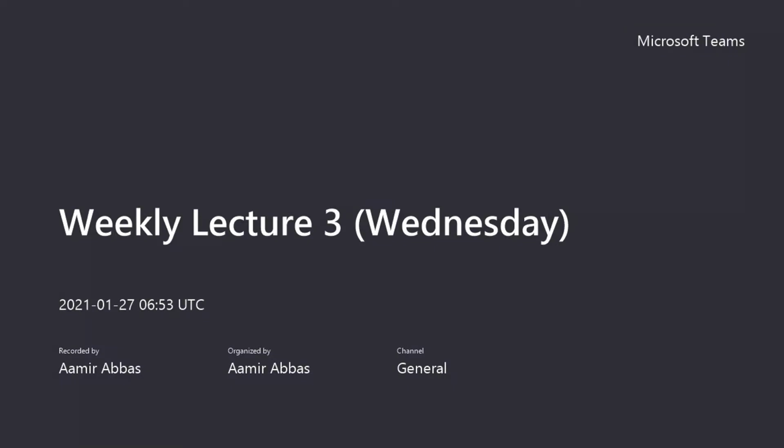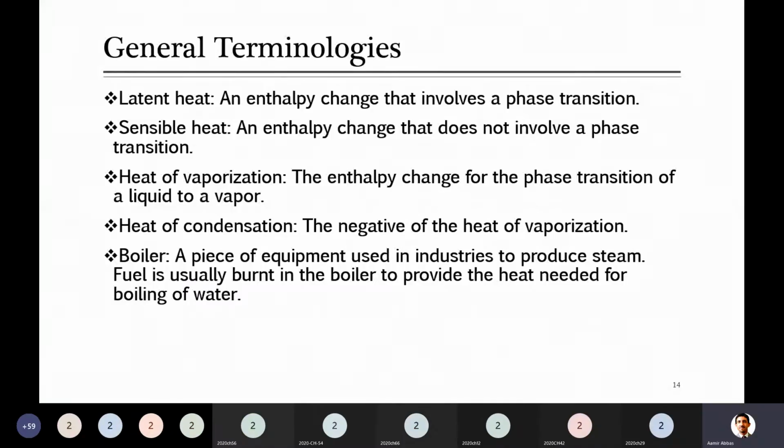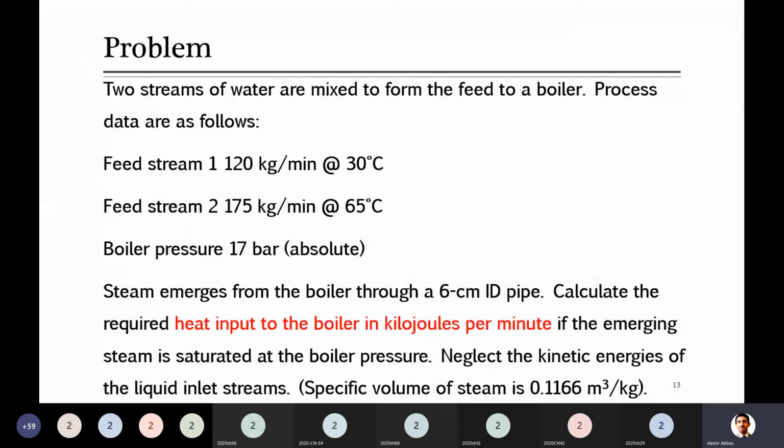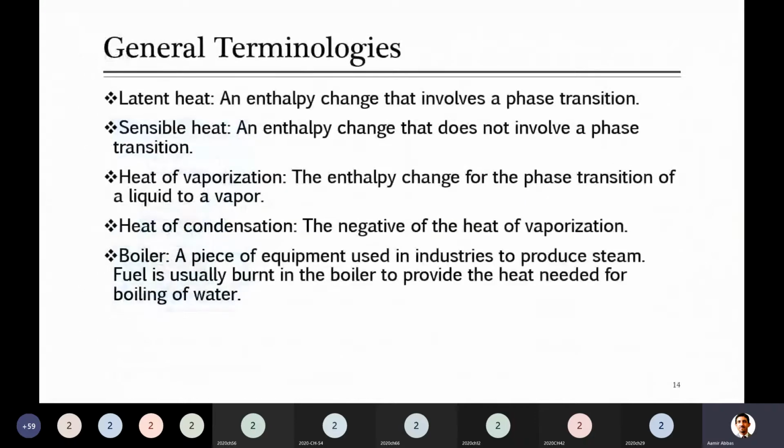In this lecture, we have to cover two parts. The first is the lecture on steady state energy balance for open system, which we have done, and this is in continuation of the last lecture. Yesterday we stopped somewhere after solving the problem, on what latent heat, sensible heat, heat of vaporization, heat of condensation are, as well as what a boiler means.